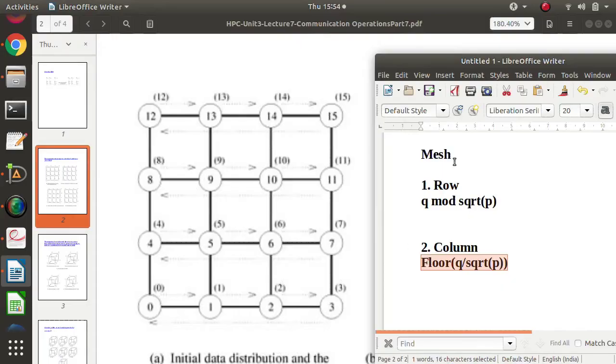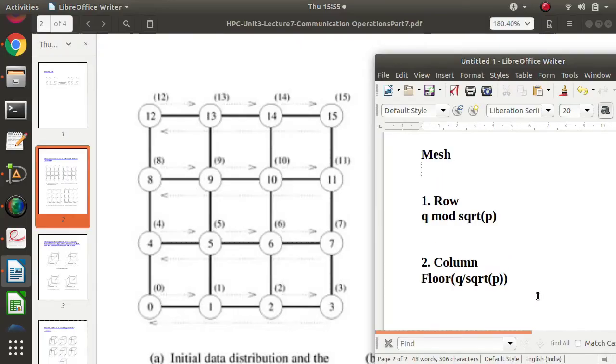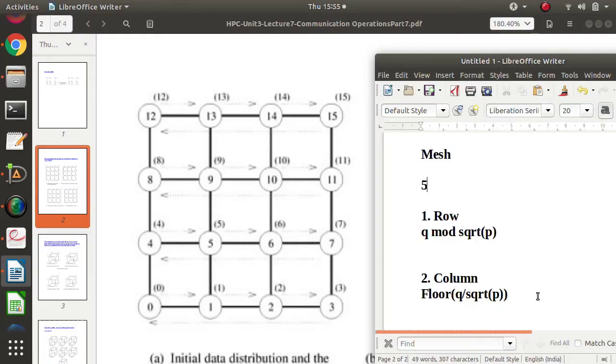Suppose it is a five shift. Now we'll put it in the formula. q is 5, mod square root of 16. If you solve this, 5 mod 4 is how much? It is 1. So row-wise we have to perform one operation, and we'll calculate the column part next.